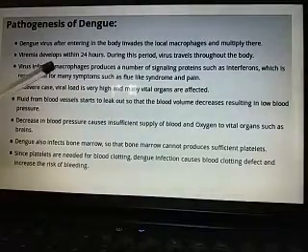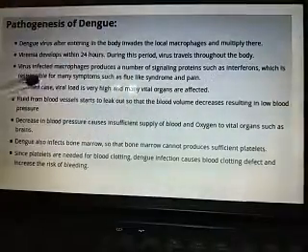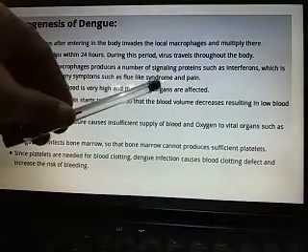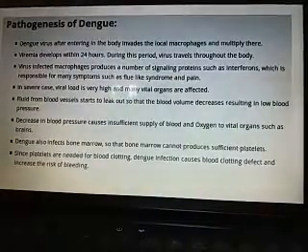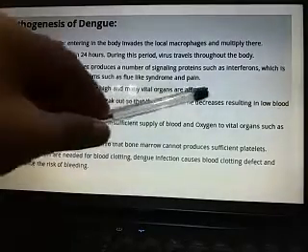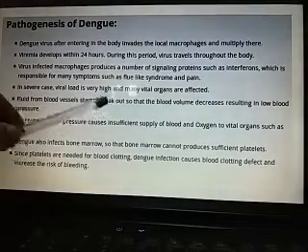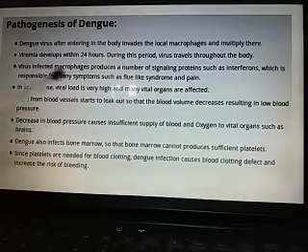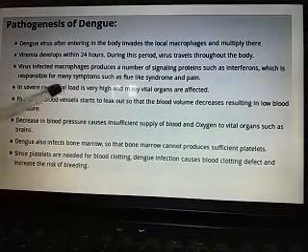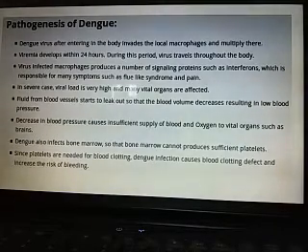Virus infected macrophages produce a number of signaling proteins such as interferon, which is responsible for many symptoms such as flu-like syndrome and pain. In severe cases, viral load is very high and many vital organs are affected. Fluid from blood vessels starts to leak, but in the severe cases, not always. This type of problem occurs in the severe cases, and due to this dengue fever is also known as